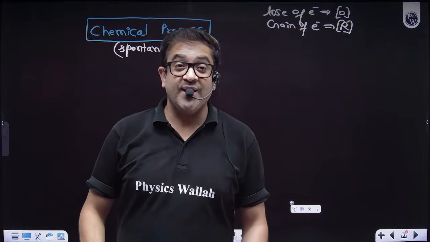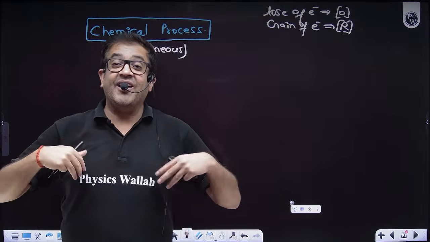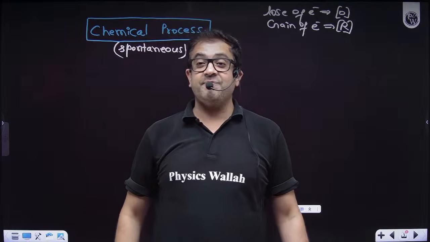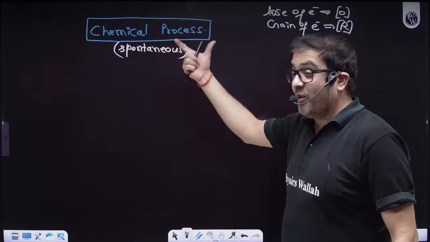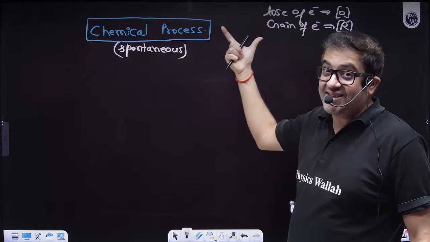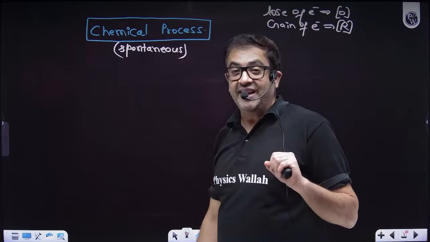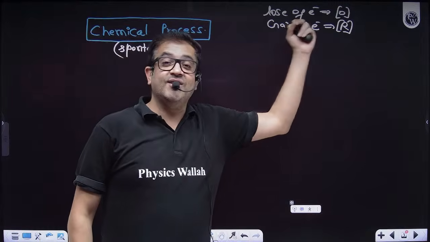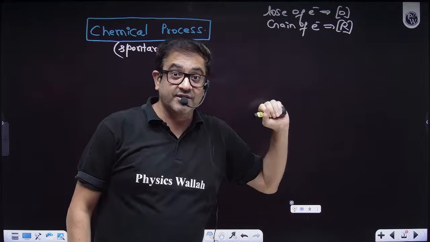Now, once you gain electron, you will acquire a negative charge. That means the oxidation state is bound to decrease. So, if a spontaneous chemical reaction is taking place, that means a spontaneous redox is taking place. So why are you using this name redox? Because what does redox mean? When simultaneous oxidation and reduction take place, it is a redox reaction.